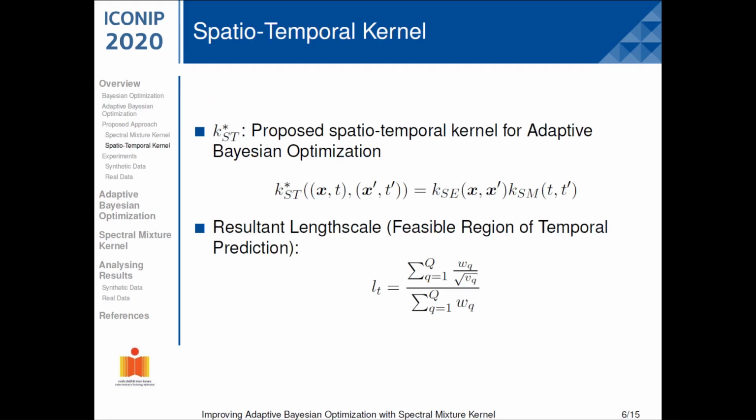This is our proposed kernel for improving adaptive Bayesian optimization. The kernel is a product composition of the squared exponential in the parameter domain and the spectral mixture in the time domain. The length scale along the time dimension has been taken as the weighted arithmetic mean of component length scales of the spectral mixture kernel.